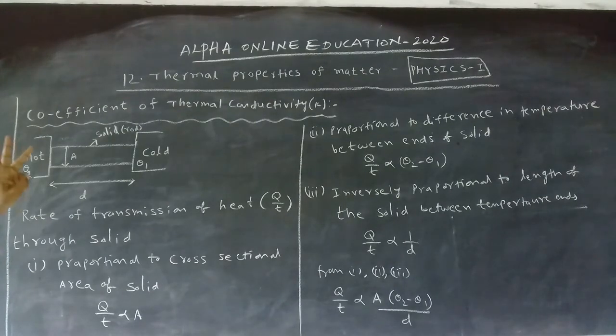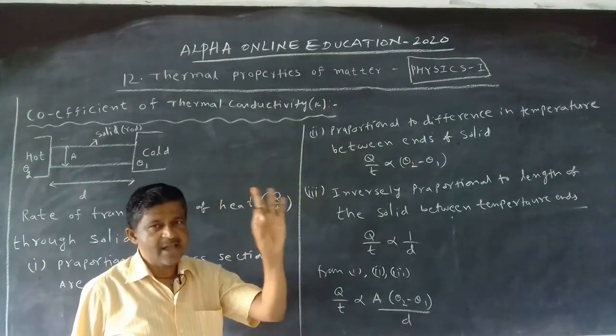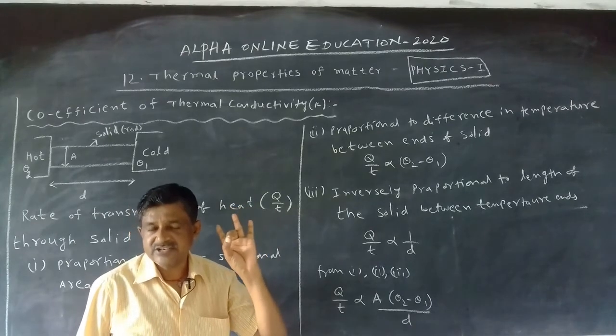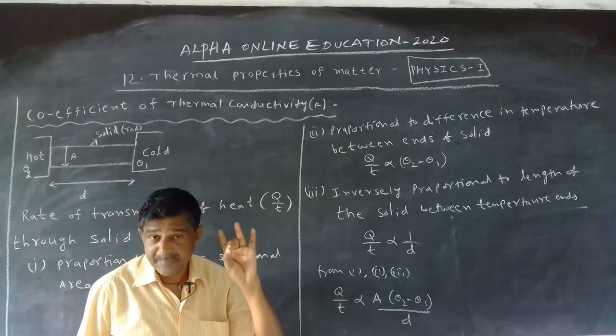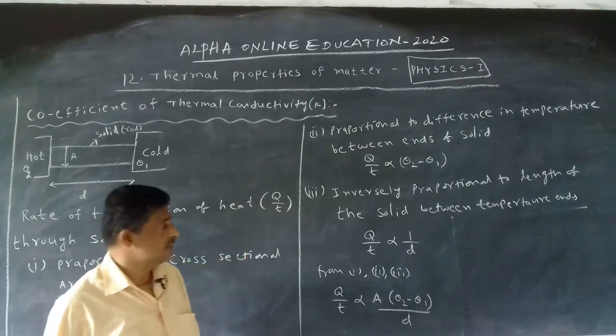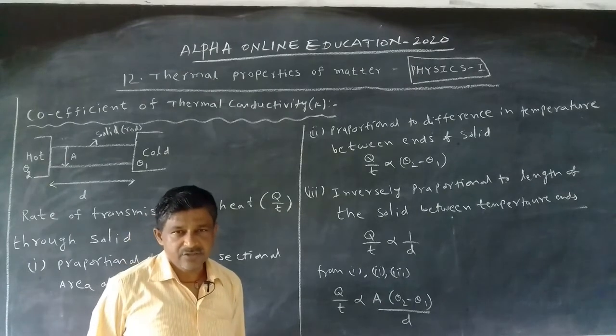So the heat energy transferred through the solid depends on 3 factors. First, the area. Second, the difference of temperature at the ends of the rod. And third, it is inversely proportional to the length of the rod.